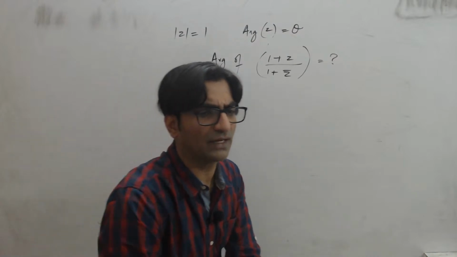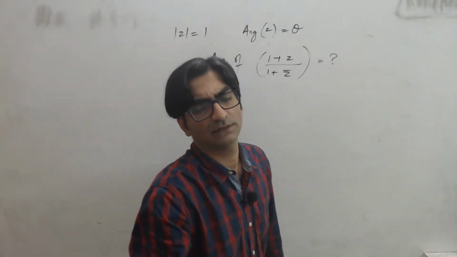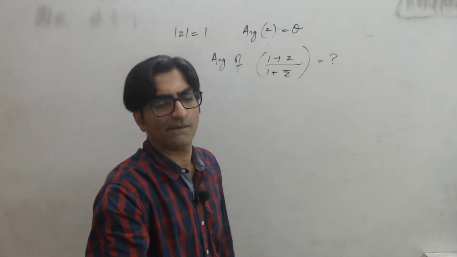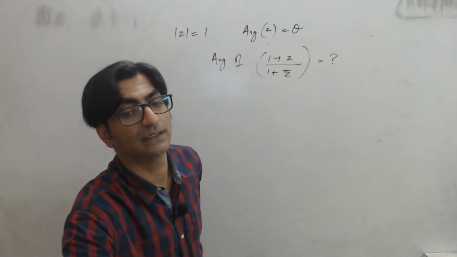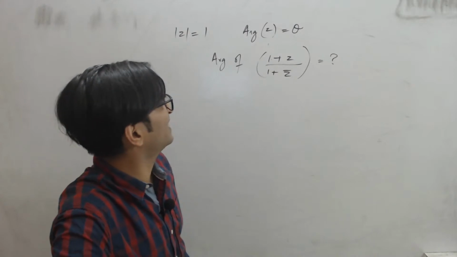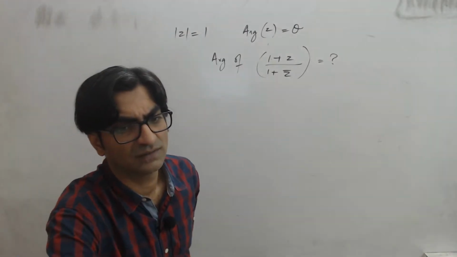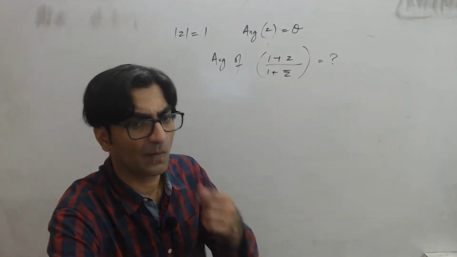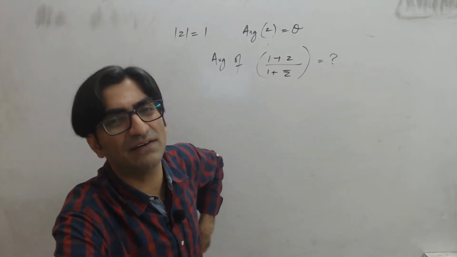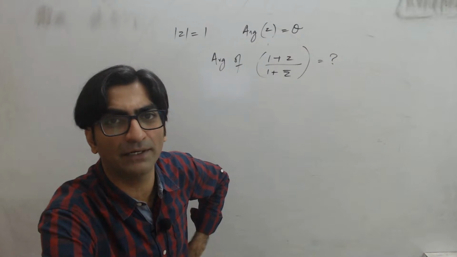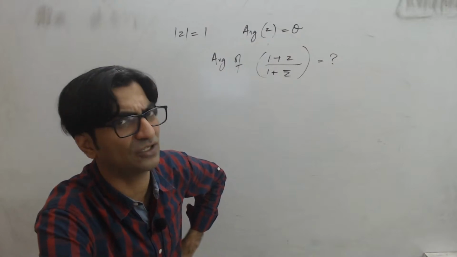No, z is not iota. It doesn't say that. Unless that's something that you calculated in the question, that z is equal to iota, it doesn't say that anywhere. No. Because if z were iota, then the argument would be pi by 2, right? That's not something the question says.